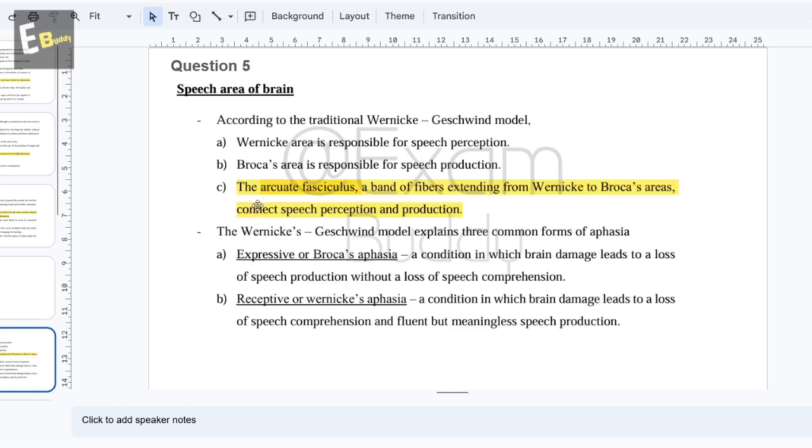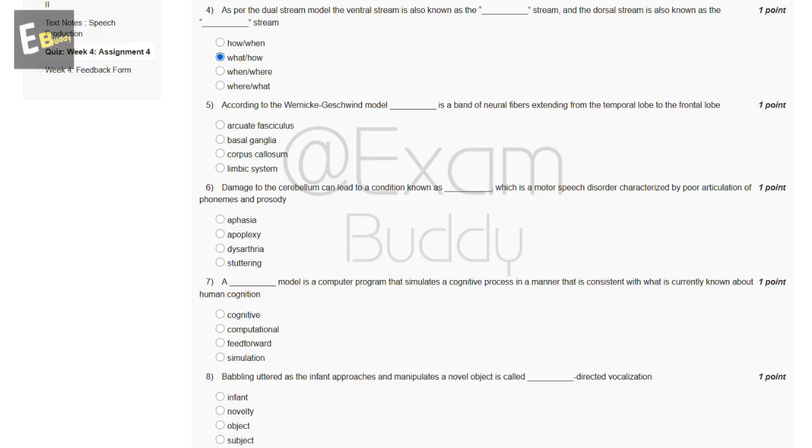Let's check the answer of our fifth question. The arcuate fasciculus, a band of fibers extending from Wernicke's to Broca's areas, connects speech perception and production. So the answer is A, arcuate fasciculus.